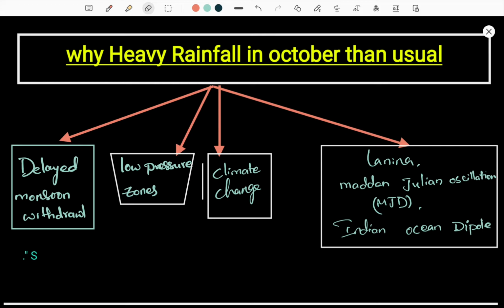These reasons that I have mentioned are the main things, but we shall go in depth into each topic and know well what the proper reasons are. The points are: delayed monsoon withdrawal. When does the monsoon withdrawal happen, and why has it been delayed? And low pressure zones in the Arabian Sea and Bay of Bengal. And climate change factors, which mostly include La Nina, Madden Julian oscillations, and the Indian Ocean dipole. We shall see all the topics in depth and understand the reasons.